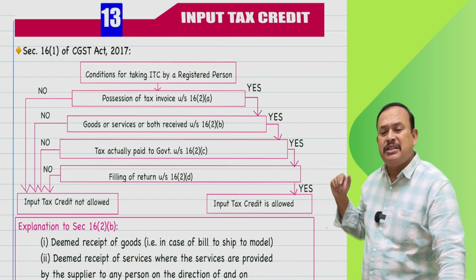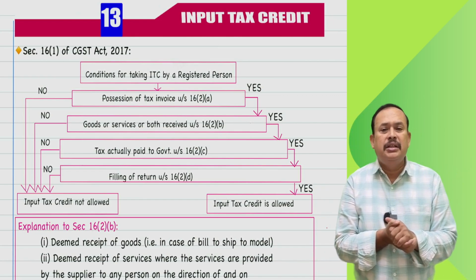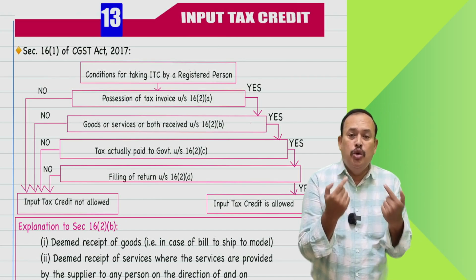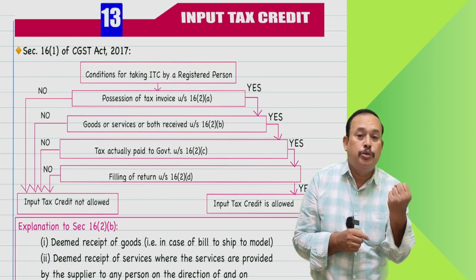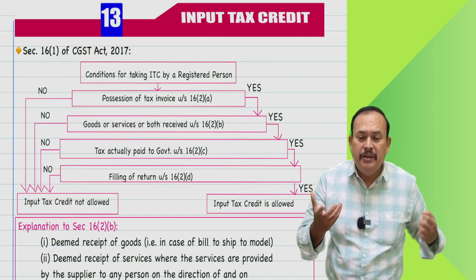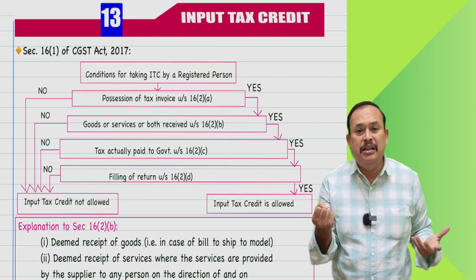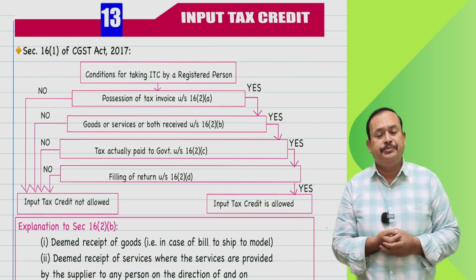When you talk about section 16, subsection 2, clause A, what conditions? Hey, Mr. Taxpayer, you want to avail the input tax credit, you must possess the tax invoice in your hand. In case of e-invoice, wherever e-invoice is mandatory, you should possess the e-invoice.